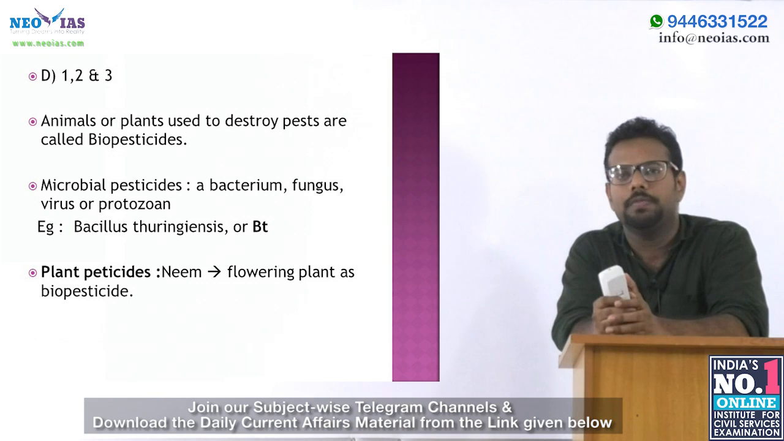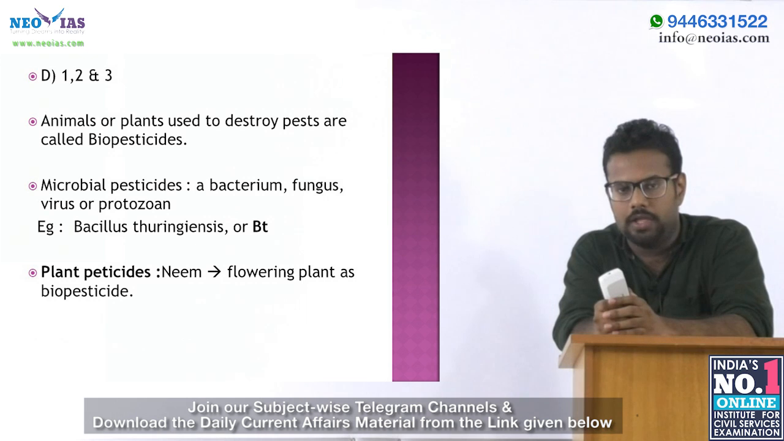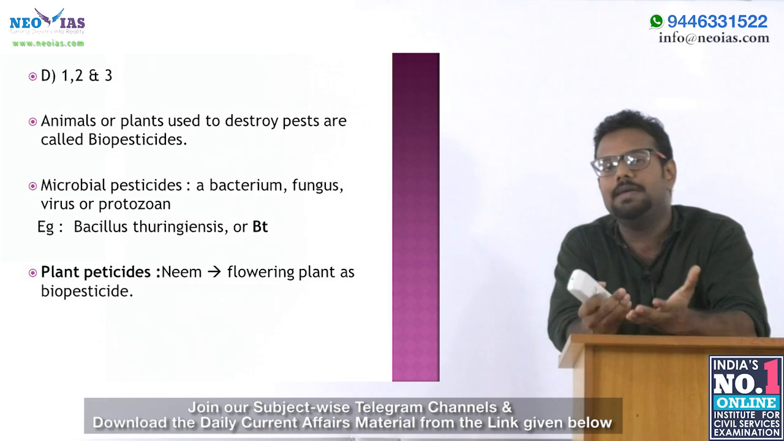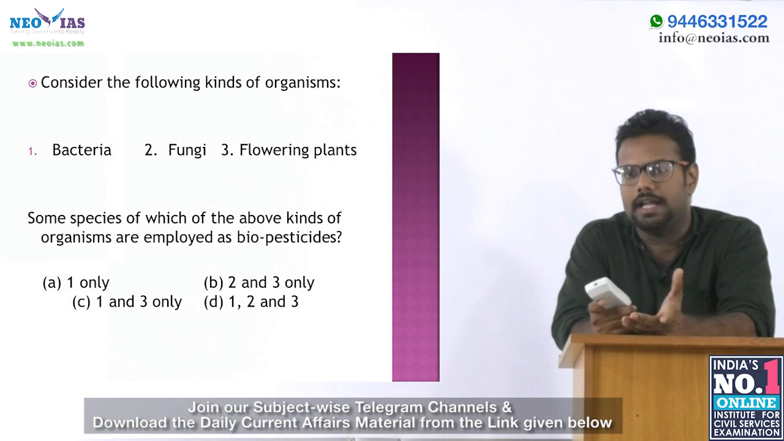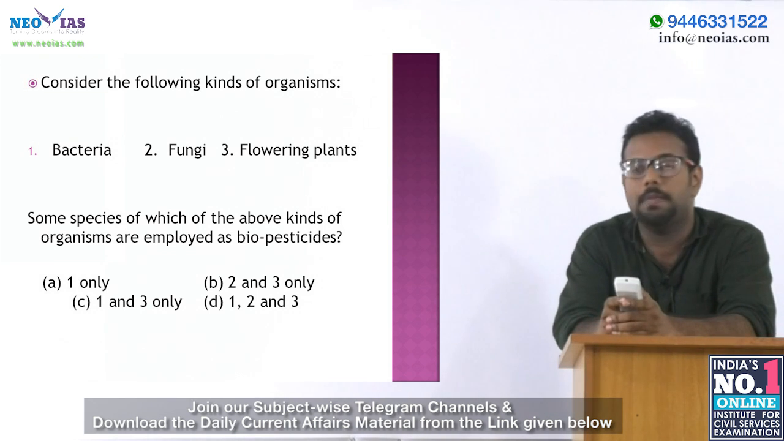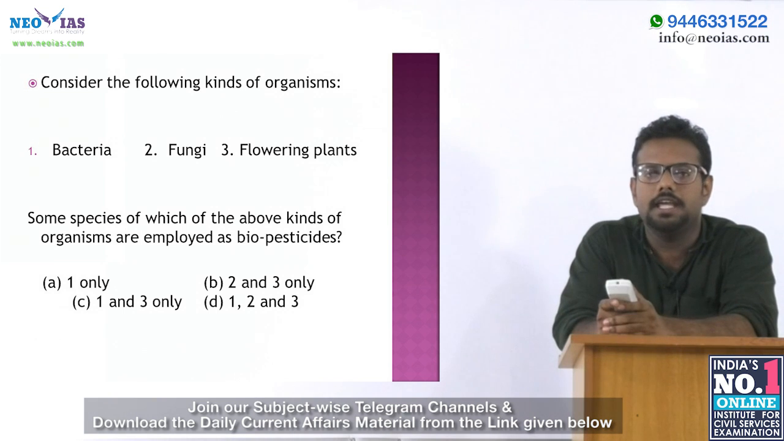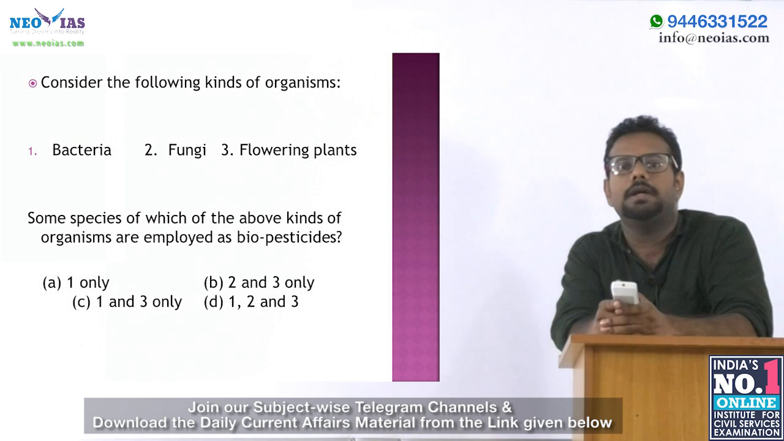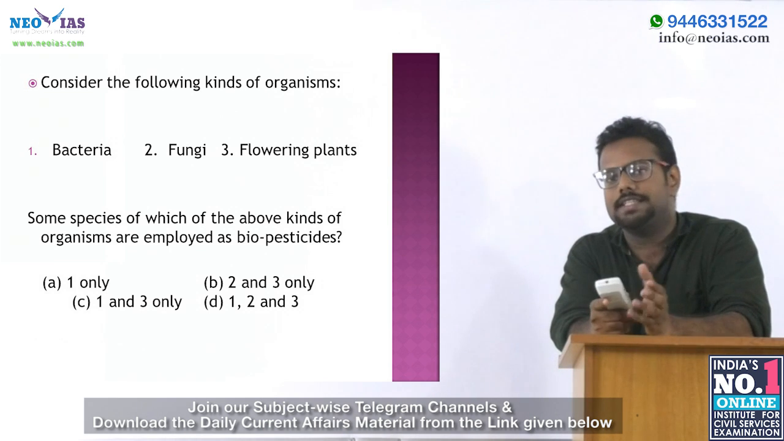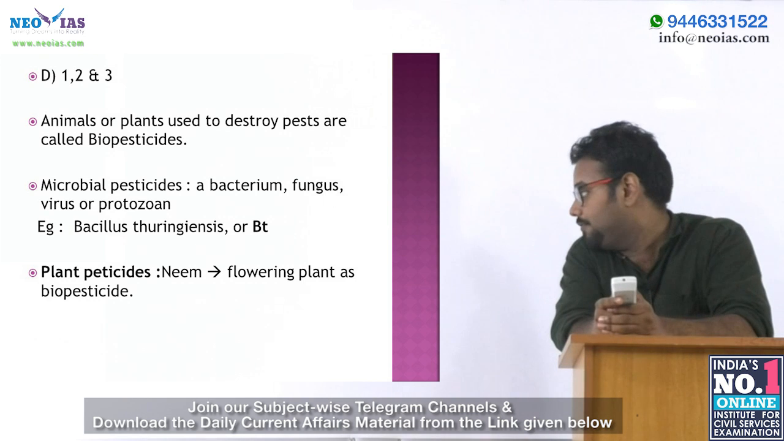And the next category of pesticide is the plant pesticides. As we all know, flowering plants can also be used as pesticides. Example, neem. Usually we use neem as a biopesticide. So coming back to the question, statements 1 and 2, bacteria and fungi, are part of the microbial pesticides. And statement 3, flowering plant, is a plant pesticide, for example neem. So all of these 3 are examples of biopesticides, and the answer for our question is D, 1, 2 and 3.